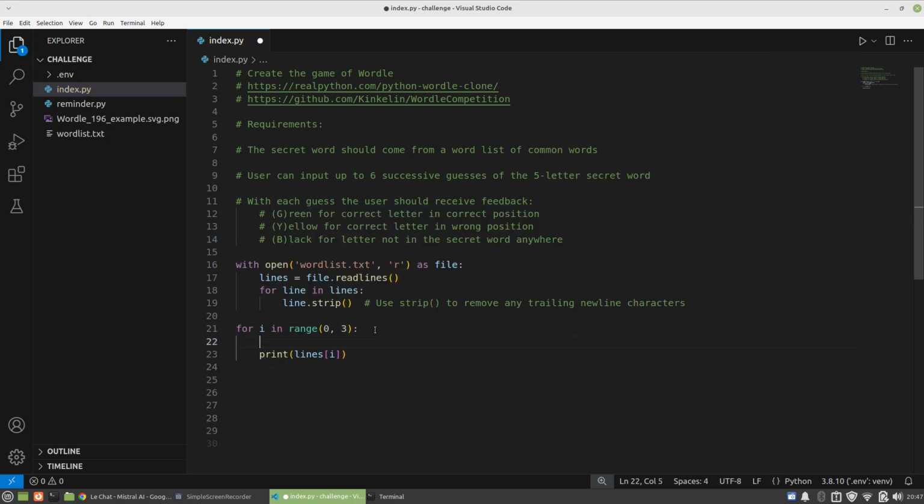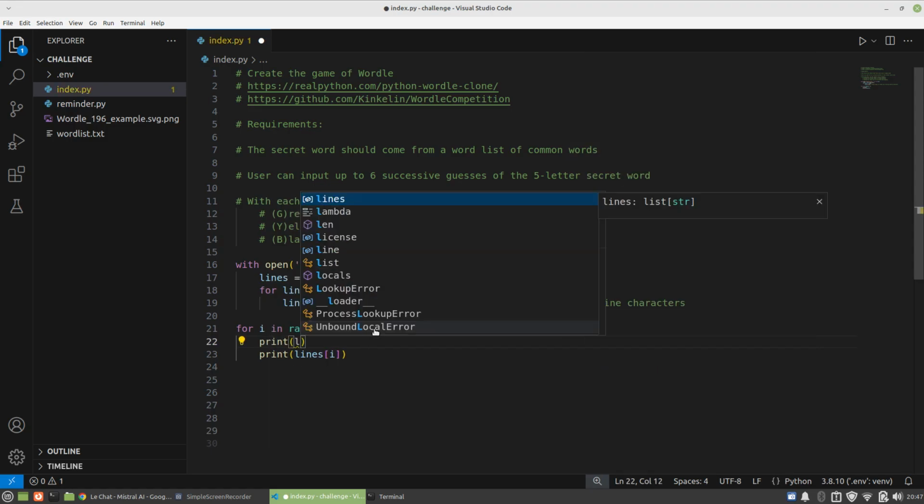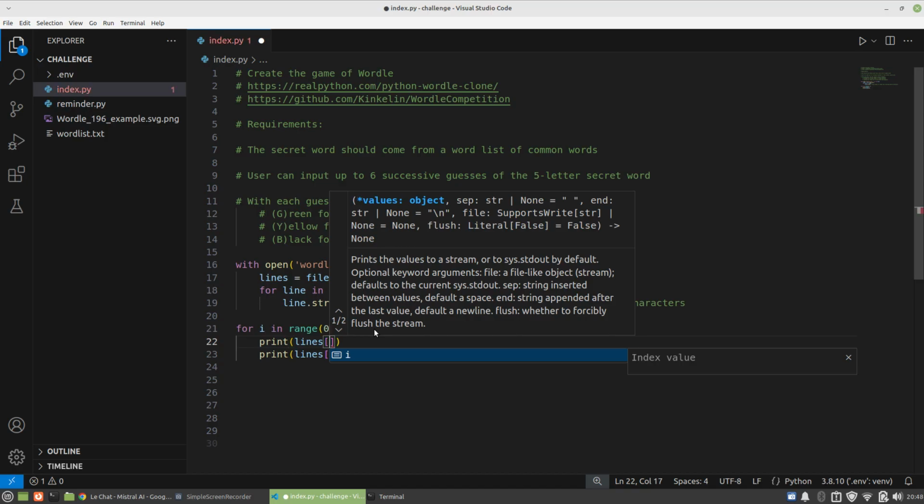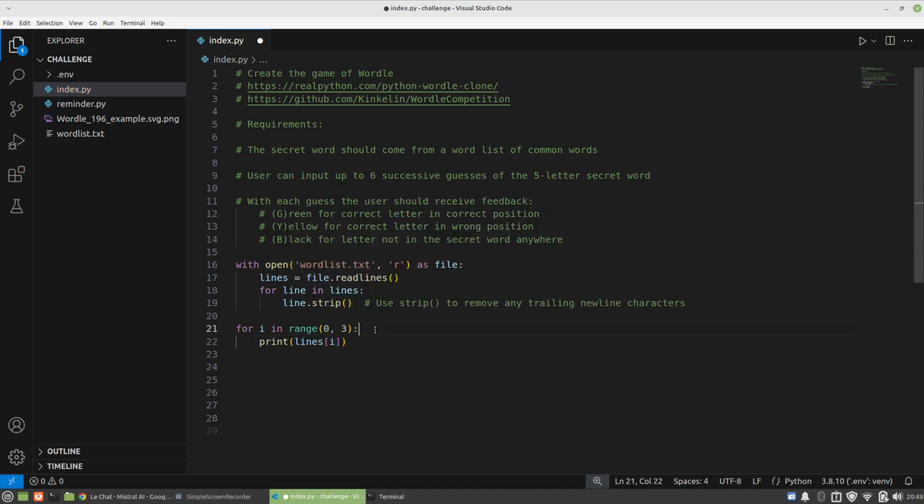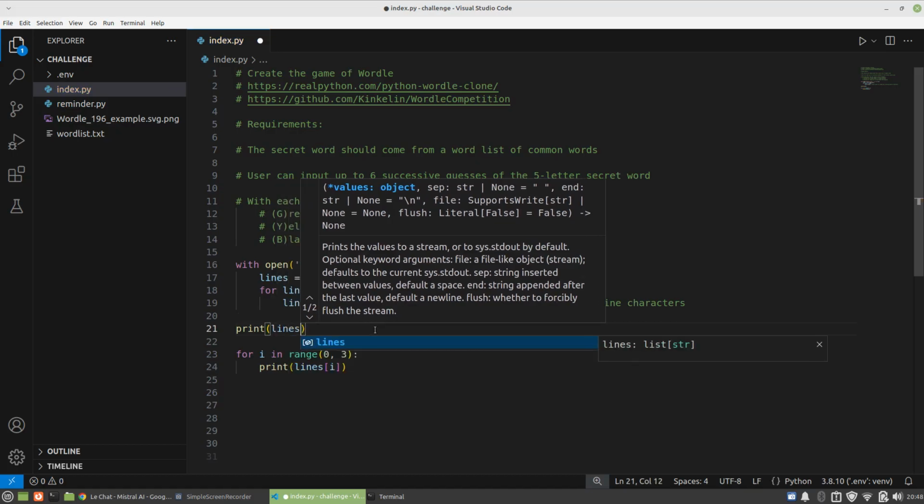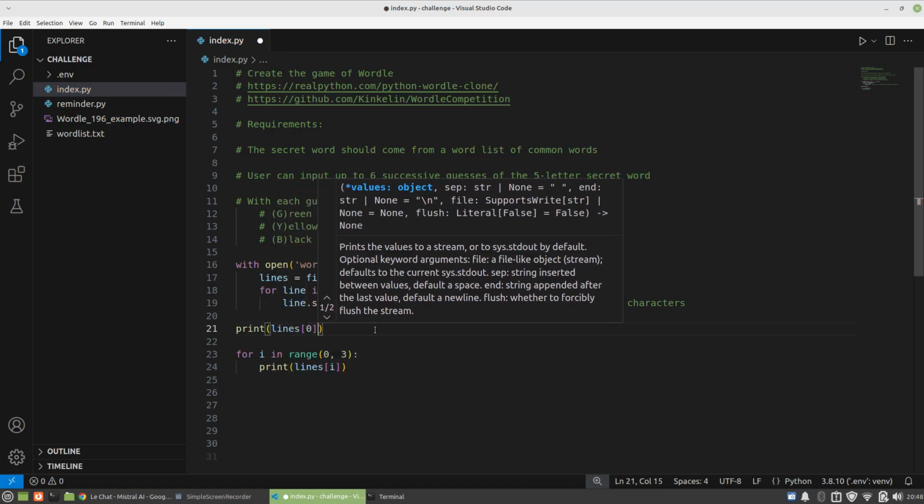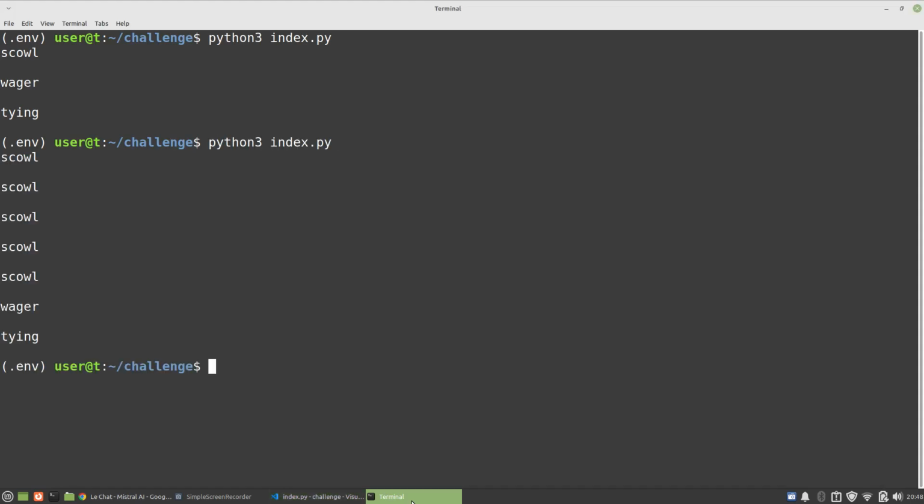If I say print lines, no, let's just leave that there. But if I go here, print lines 0, I want to see what happens here. Let's say I do this a few times, right? What happens? Scowl, scowl, scowl, scowl. Okay.